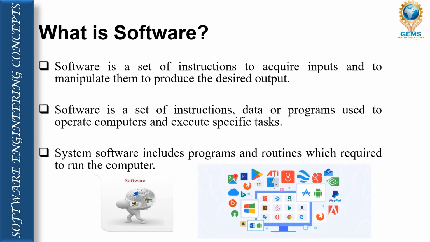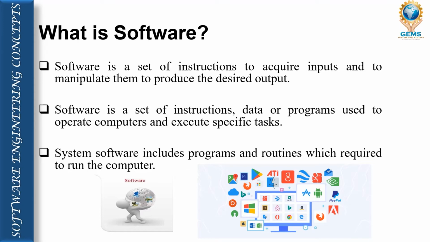So what is software? Software is a set of instructions to acquire inputs and to manipulate them to produce the desired outputs. Dear students, in other words we can say that software is a set of instructions, data or programs used to operate computers and execute a specific task. This means software is a set of instructions which helps the computer to operate and perform the specific task.